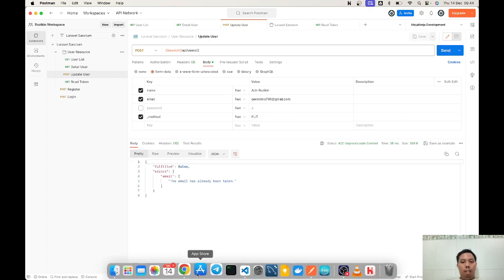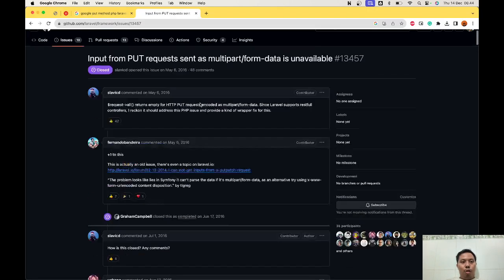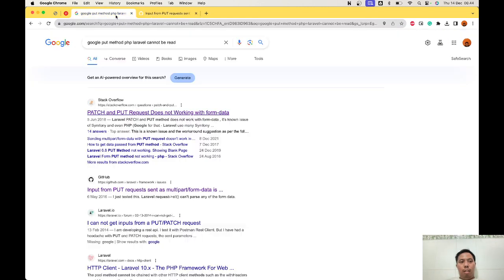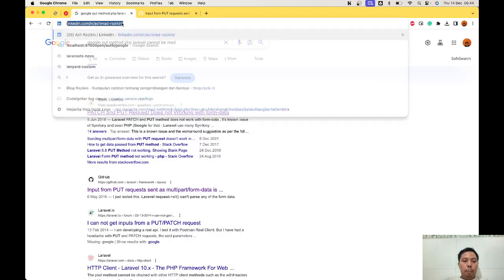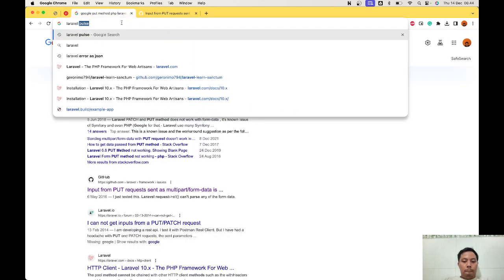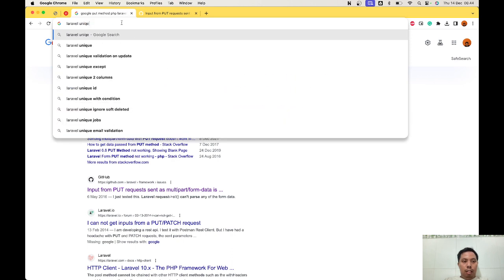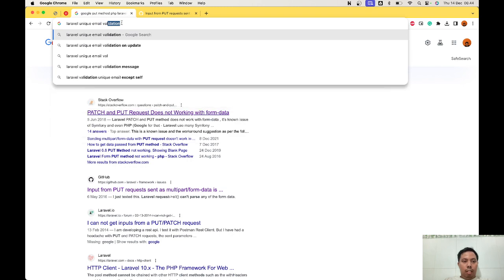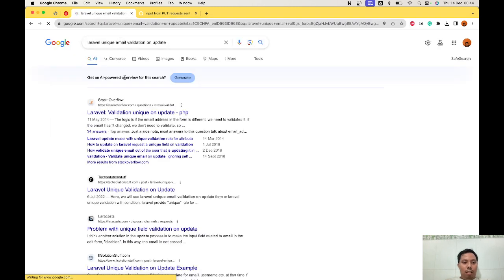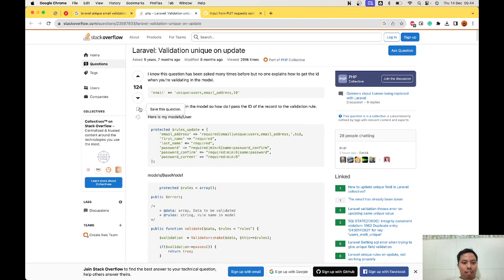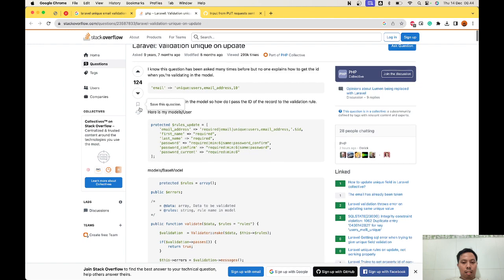Okay, let's fix it. We are gonna use Google to find the solution. Laravel unique email validation on update. Nah, some people already asked about that. Let's see.